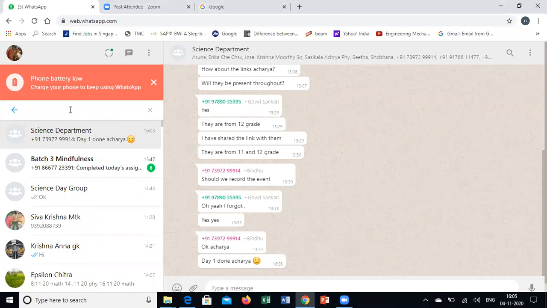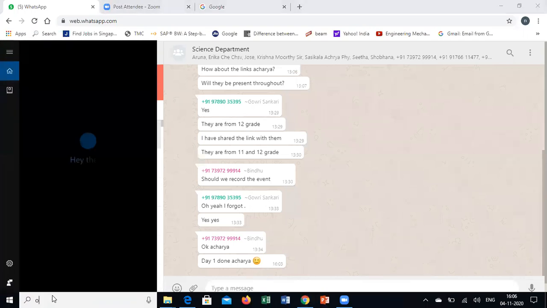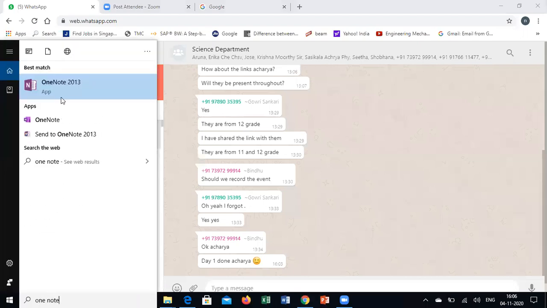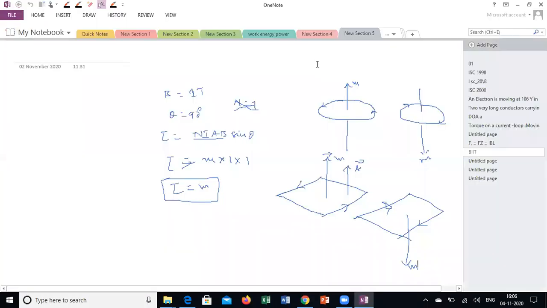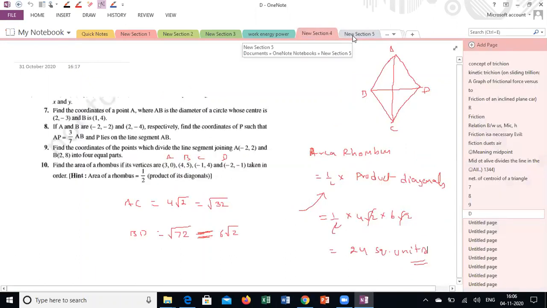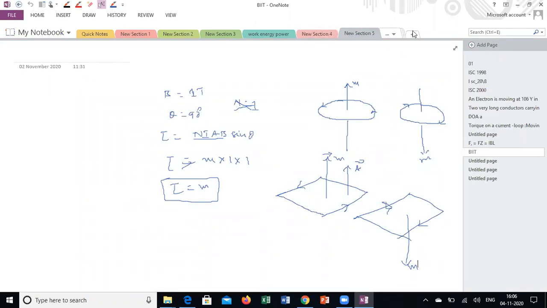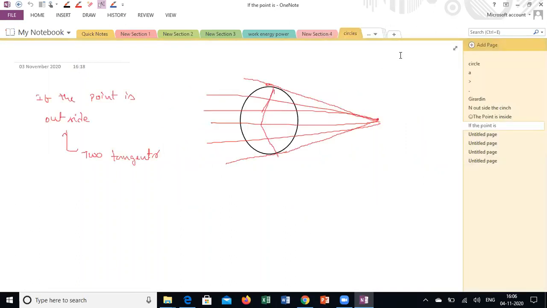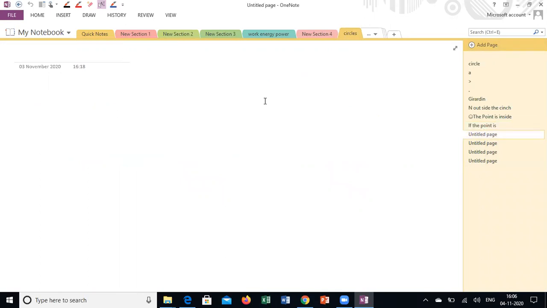Guys, the question was how many tangents you can draw from a point to a circle where the point is located outside the circle. How many tangents can we draw from a point outside a circle?